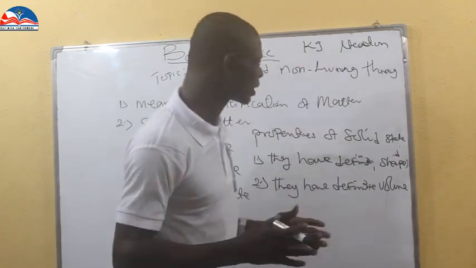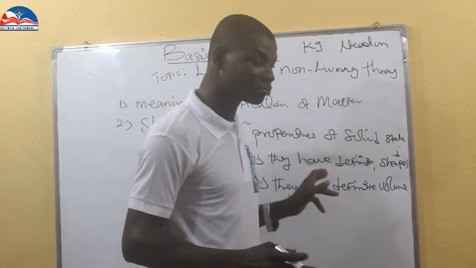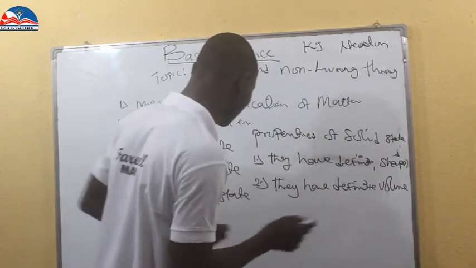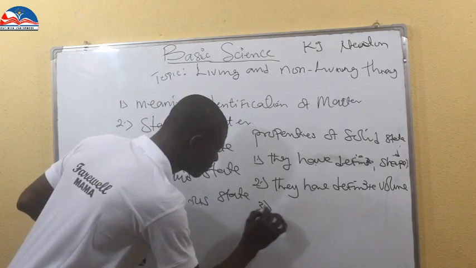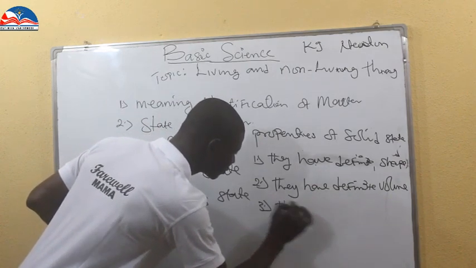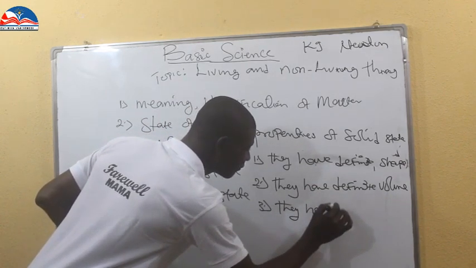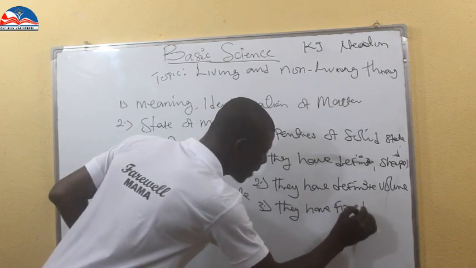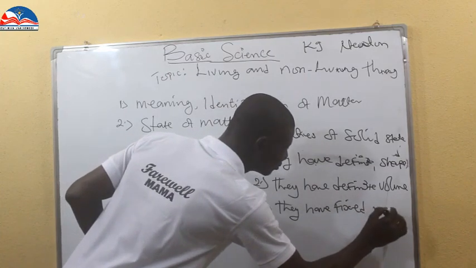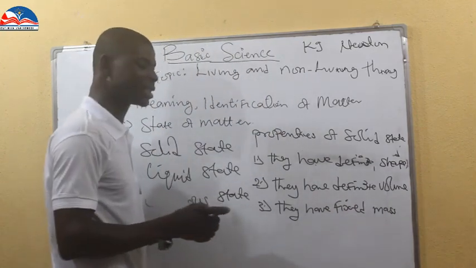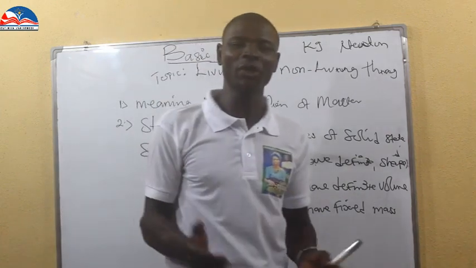Now, another property of this is that they have fixed mass. What is this fixed mass? When you measure it or when you weigh it, it will give you the actual mass.